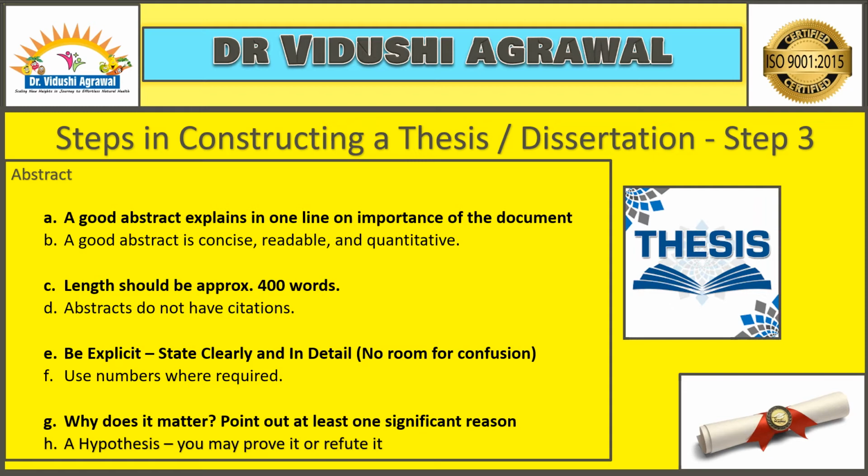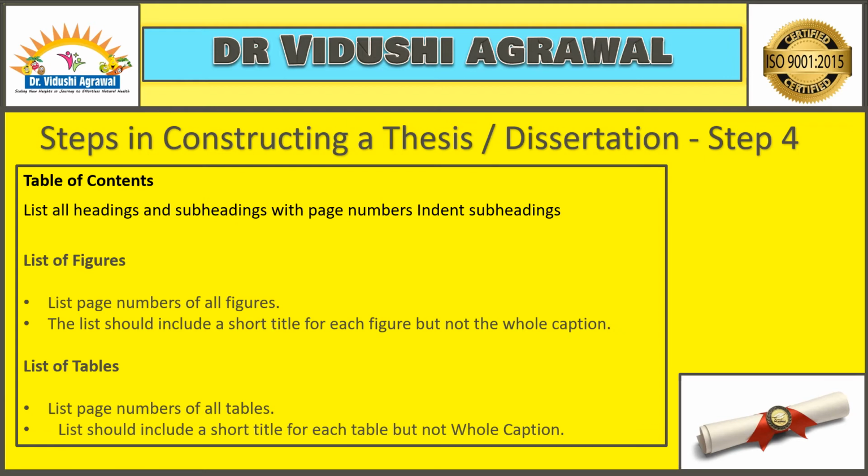And why does it matter? Basically, why are you writing this synopsis? Why are you writing this thesis? At least one significant reason why you have taken up this subject. A hypothesis, it could be a null hypothesis, which you are refuting, or you may be proving it. So it could be just a hypothesis. So this is the abstract. If you follow these points, you will be doing a wonderful abstract and the reader will definitely be attracted towards your thesis. So then comes the table of contents or the index.